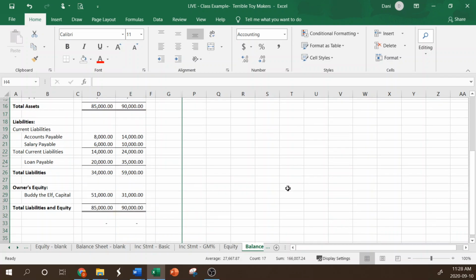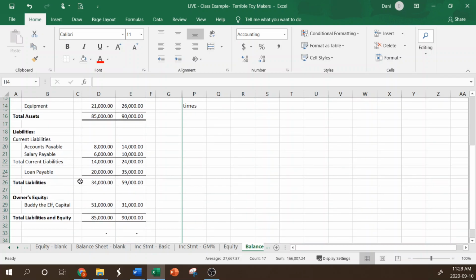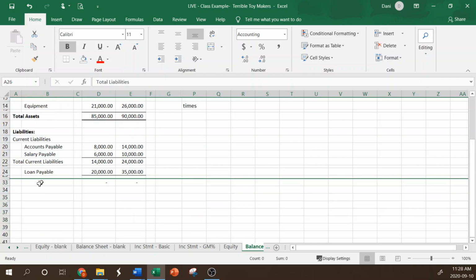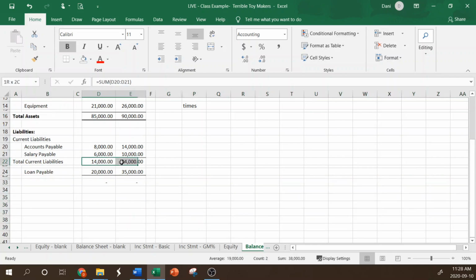So same information, now we've just seen it. So we calculated our total current liabilities. What comes next is our long-term liabilities. The only one we had on the list there was loan payable. So it was due in 2025, so it goes into long-term.